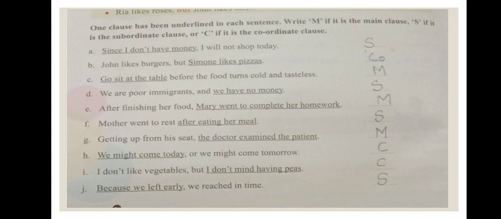We are poor immigrants. We are poor immigrants and we have no money. Here we are using and we have no money. We have money, we have no money. And we are using there and we have no money. So it is subordinate clause. It doesn't give a complete meaning. Because you think, and we have no money. What is that? What will you do? Why you don't have money? The question starts. So when it is incomplete meaning, then we will say that it is a subordinate clause.